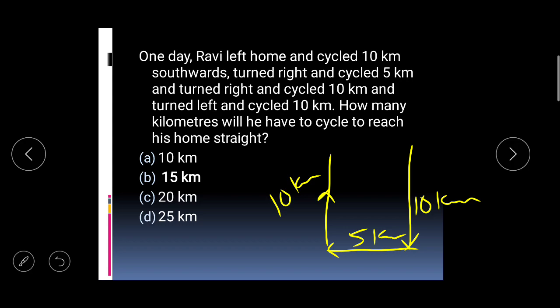Again he cycled, turned left and cycled for 10 kilometers, right, this line. Fine. How many kilometers will he have to reach now? This is the final point and this is the starting point. He is asking how many kilometers will he have to cycle to reach his home straight. If he is standing here, then how much distance does he have to cycle to reach his starting position?